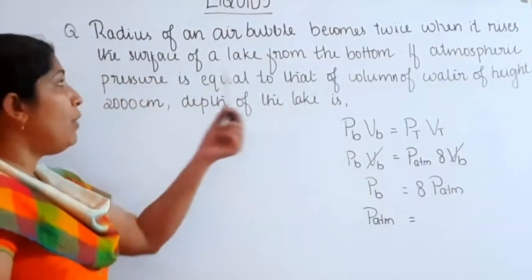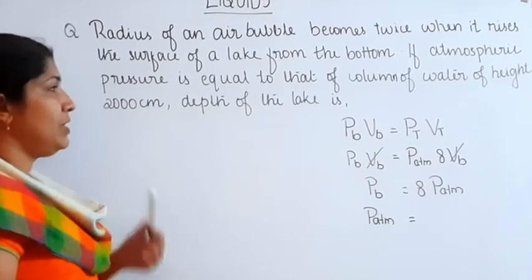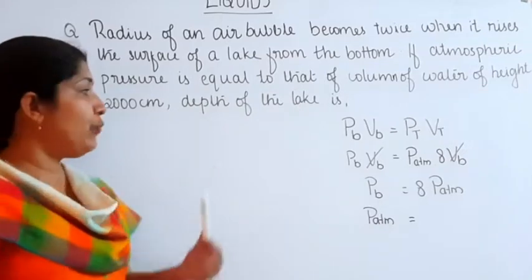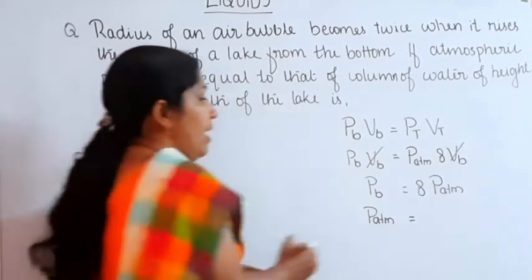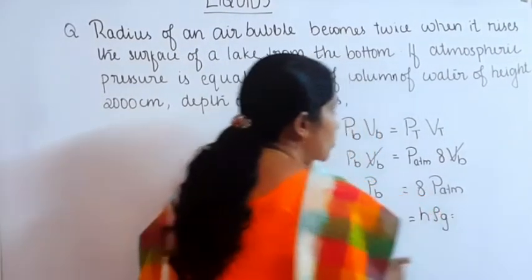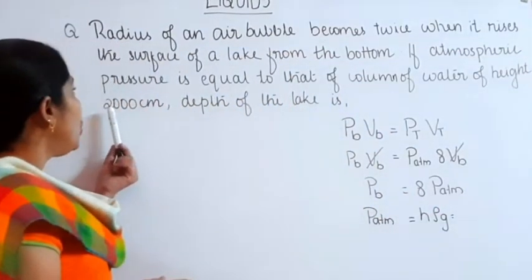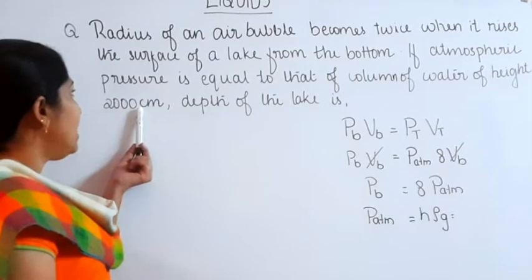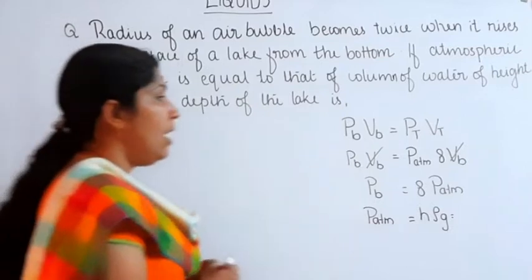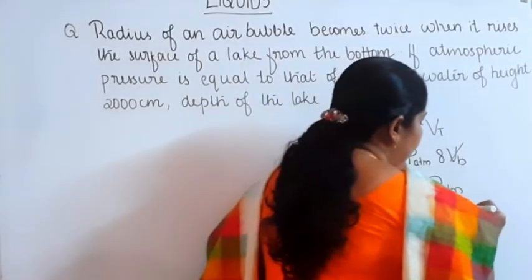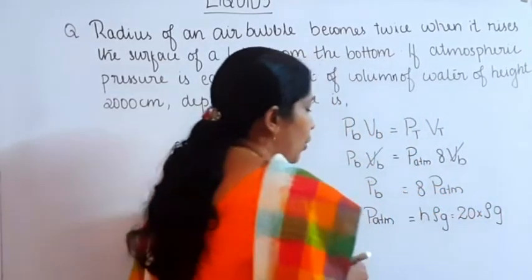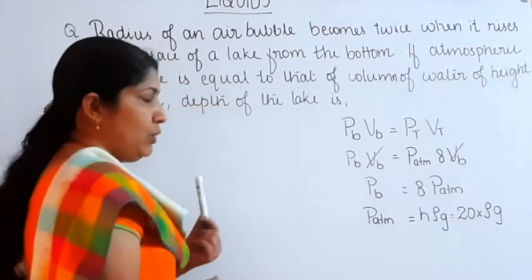Here we can use the equation P is equal to H rho G. P atmosphere is equal to H rho G, that is 2000 centimeter, which is 2000 into 10 raised to minus 2, that's equal to 20 meter. So 20 rho G is the P atmosphere.